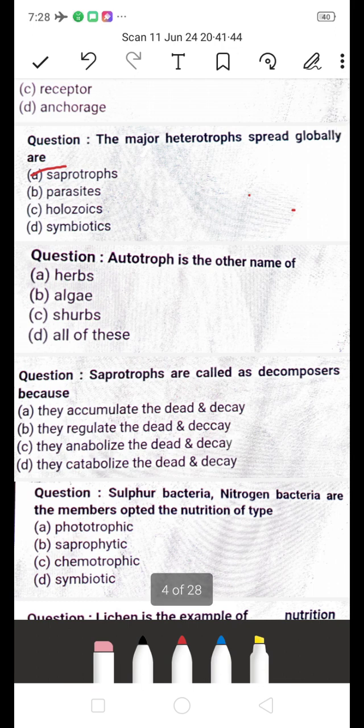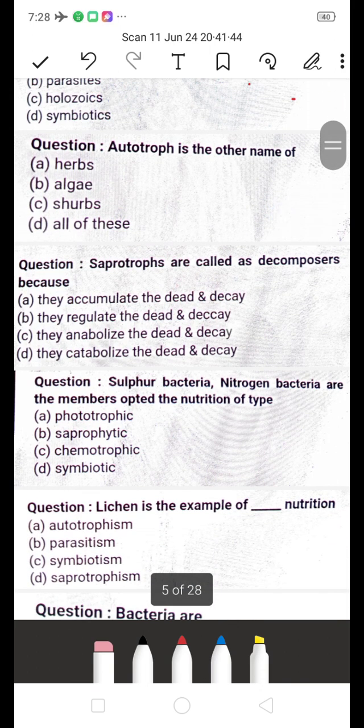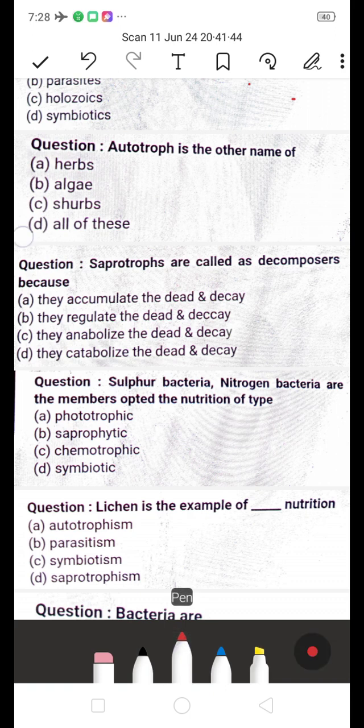The animal which eats only herbs, they are called herbivorous, కదా. మనకి ప్రీవియస్ బిట్స్ కూడా వచ్చాయి వీటి మీద. The animal which eats only herbs and leaves, plant-based, కదా. So those are called herbivorous. And the animal which depends on other animals, వాటిని ఏమంటారు అంటే carnivorous అంటారు. So for autotroph, all of these, herbs, algae, shrubs, belong to autotrophs. Whereas carnivorous means those which depend on other animals, వాటిని carnivorous అంటారు.